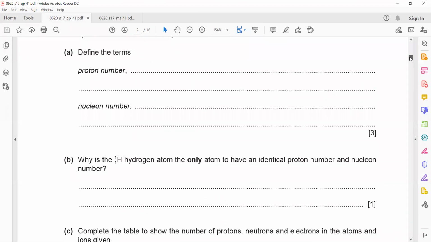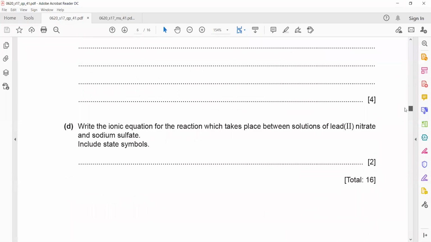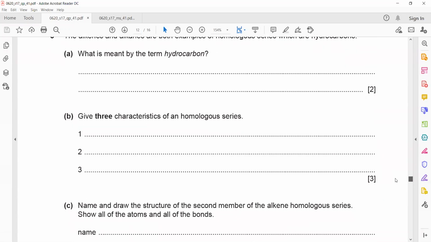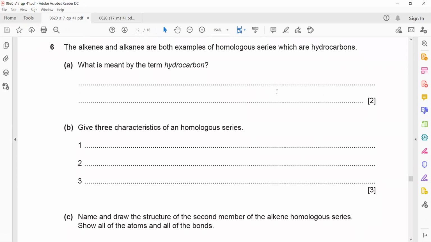The alkene and alkanes are both examples of homologous series which are hydrocarbon. What is meant by the term hydrocarbon? It's of 2 marks. What's the meaning of hydrocarbon? You can use your mic as well if you want to say the answer. It is formed by hydrogen and carbon. Yeah, a compound which contains carbon and hydrogen only.